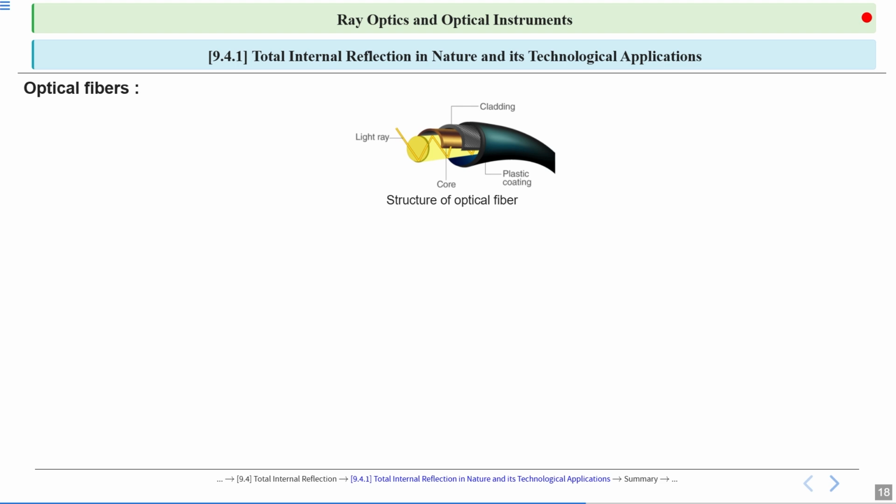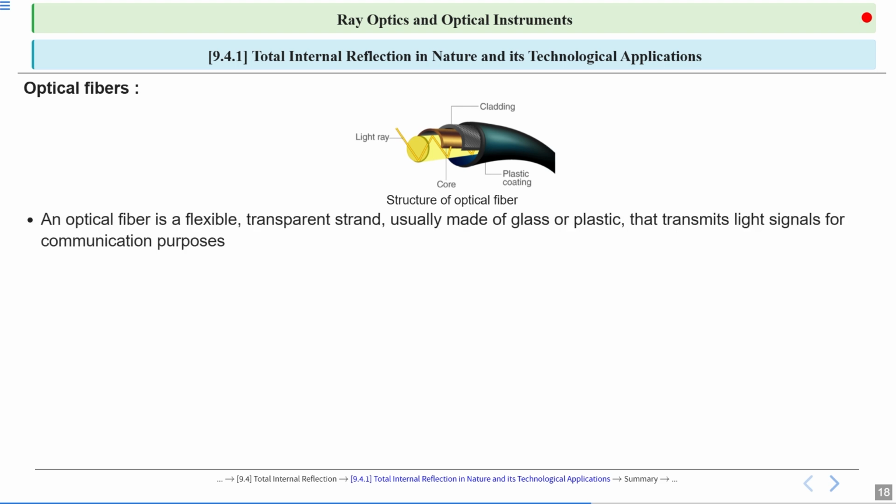They work entirely on the principle of total internal reflection. We can say an optical fiber is a flexible, transparent strand, usually made of glass or plastic, that transmits light signals for communication purposes.